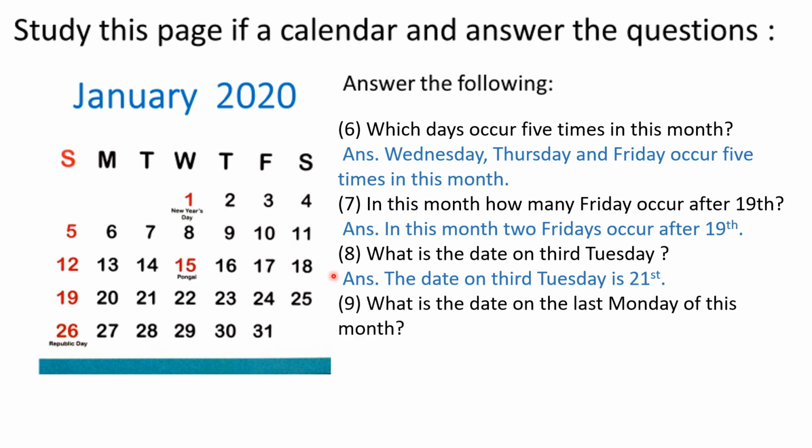Next question. What is the date on the last Monday of this month? So here is the Monday. So we will check last date of the Monday. It is 27. So write the answer. The date on the last Monday is 27th. Or you can say date on the last Monday of this month is 27th.